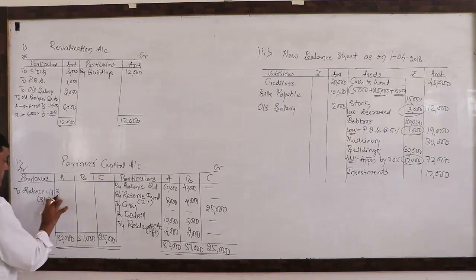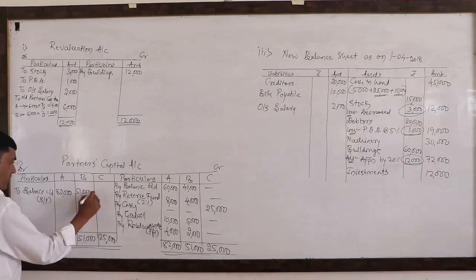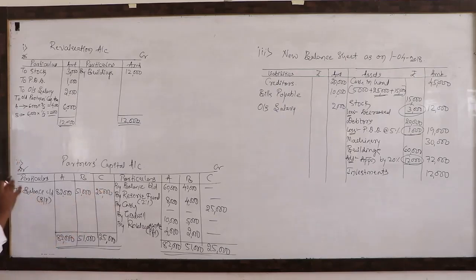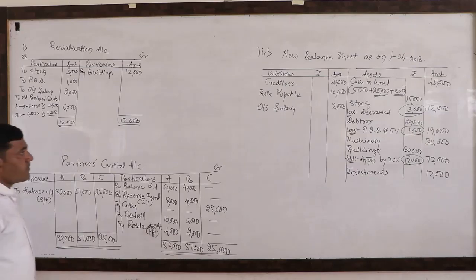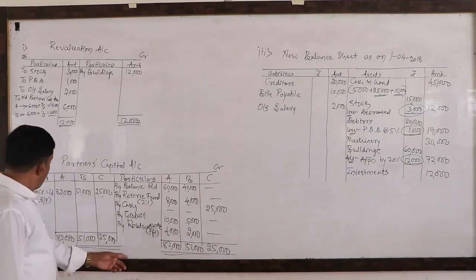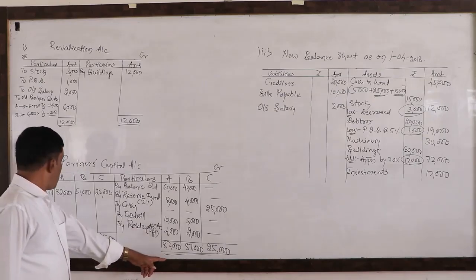82,000 for A, 51,000 for B, 25,000 for C. These closing capitals, the carried down amounts, are to be recorded here by balance brought down. Because of insufficient place, I am not going to write here.